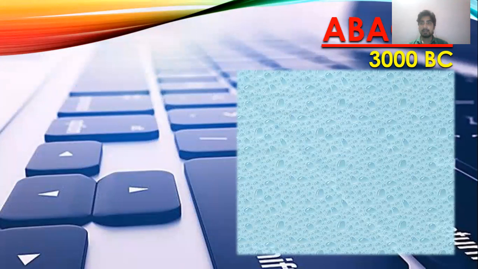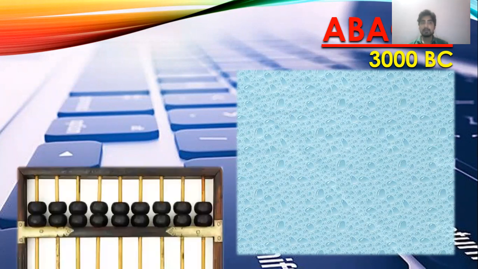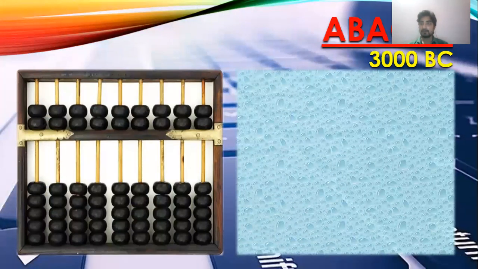The first calculating device was the abacus, which was made approximately in 3000 BC. If we calculate from now, that is approximately 5000 years ago. BC here stands for Before Christ. On your screen now you can see the figure of the abacus. The abacus was a calculating device which was capable of doing addition, subtraction, and basic mathematical work.